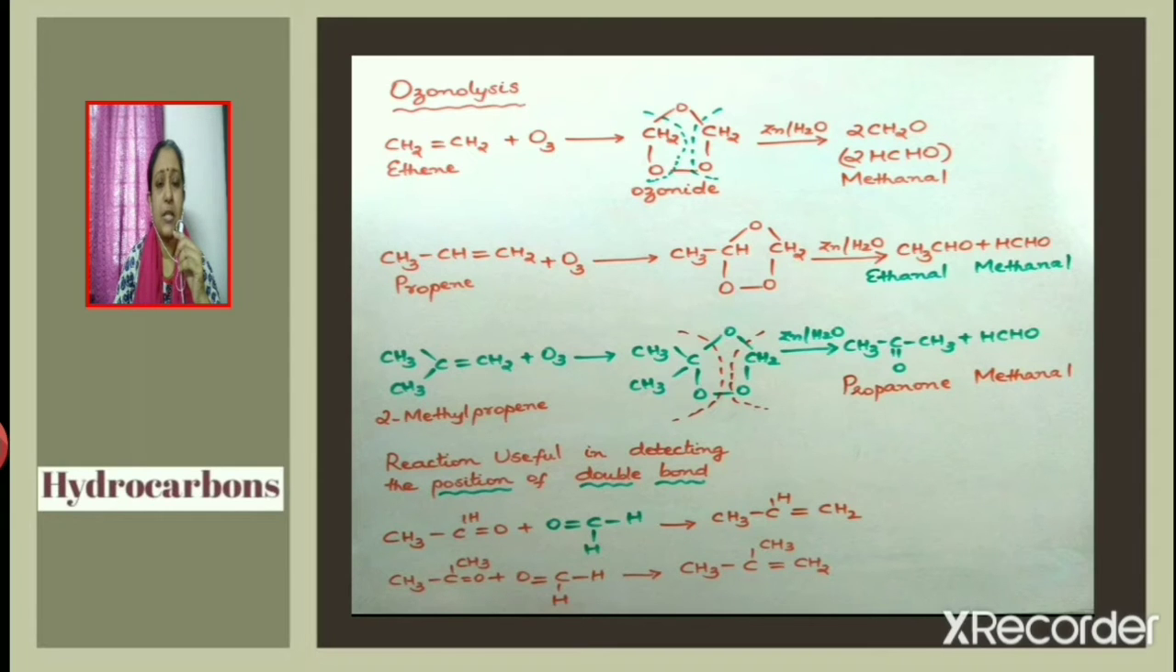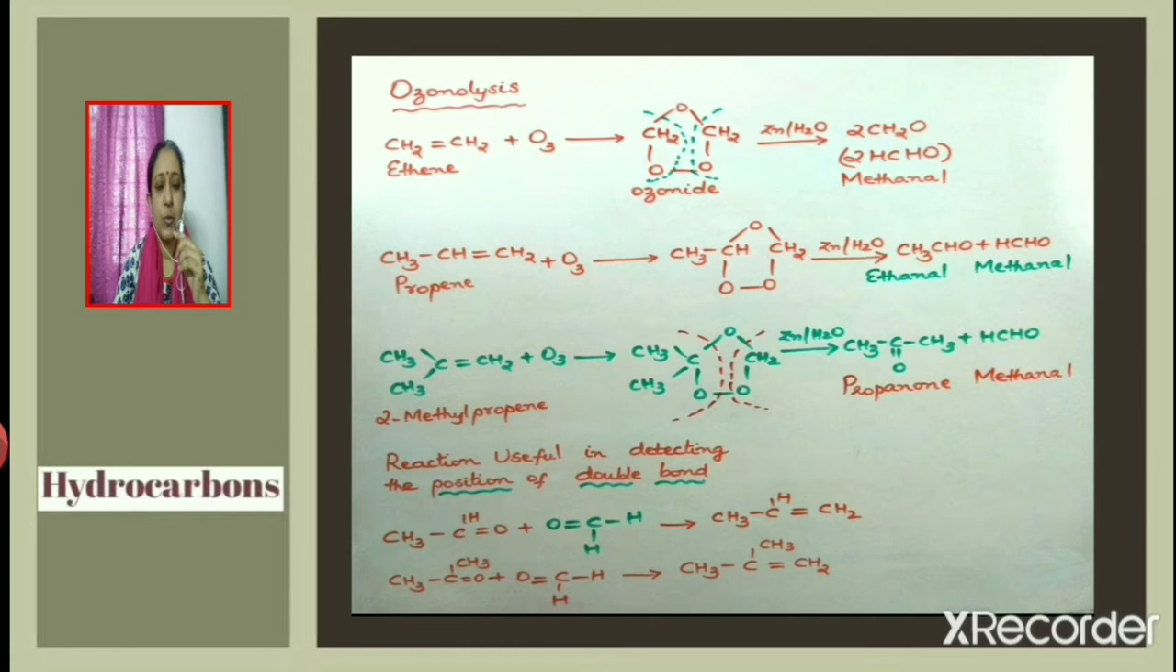Another example, consider propene. Propene reacts with ozone. Addition of ozone takes place across the carbon-carbon double bond. You can see the structure of the ozonide. This ozonide on further reaction with zinc and water gives a mixture of ethanal and methanal.